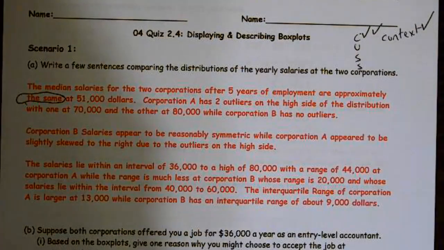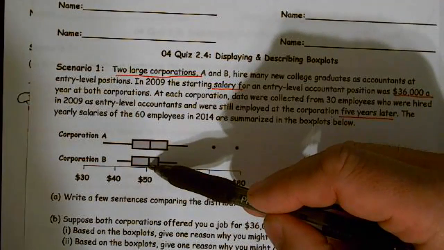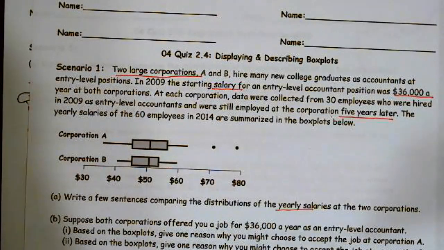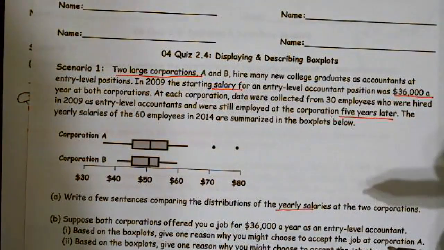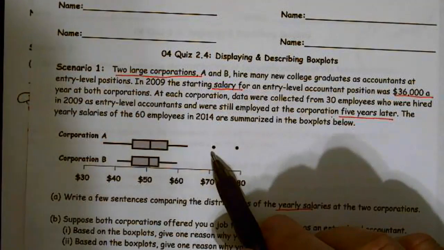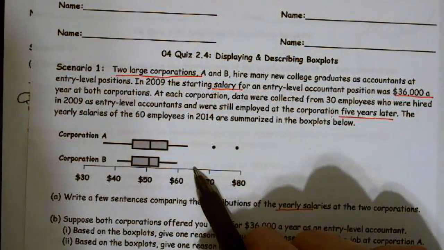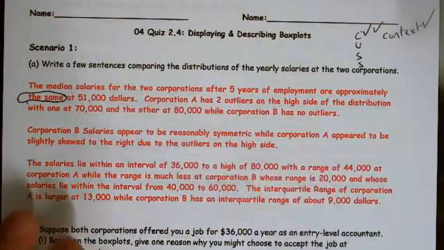Corporation A has two outliers. By the way, this is where I see that it's about 50,000. If you have 50,500 or 52,000, something along those lines is going to be fine. And notice, on unusual features, corporation A has two outliers. On corporation B, I don't see any outliers. I don't see any unusual features.